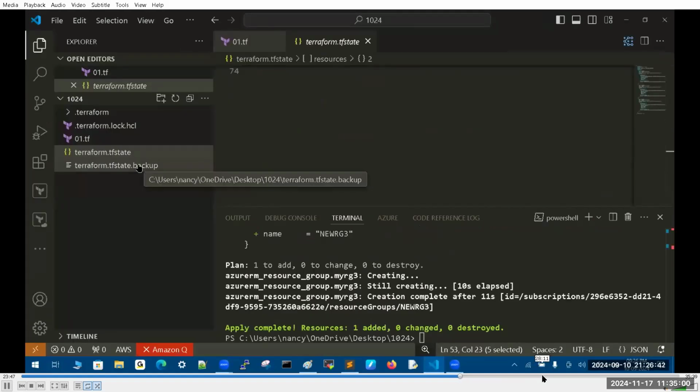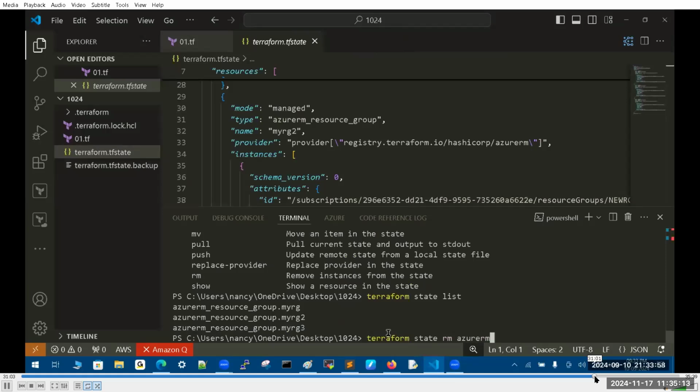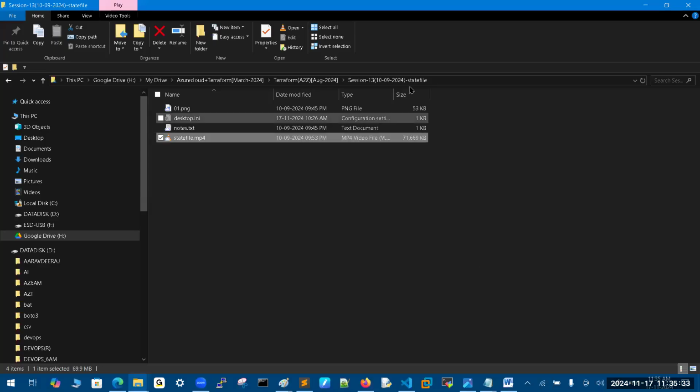Why? Because, for example, if you are performing a new configuration and, due to any issue, the file may be corrupted or the configuration in your hand has a problem, azurerm_resource_group.my_rg3. Sir, you see, I'm deleting this resource from the state file, which means it will not delete the original in the portal. The main intention is learning the subject in the proper way. It is important. That is my main motto. I will follow that one.